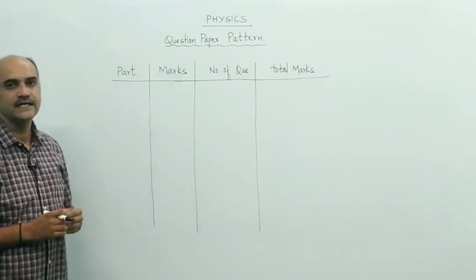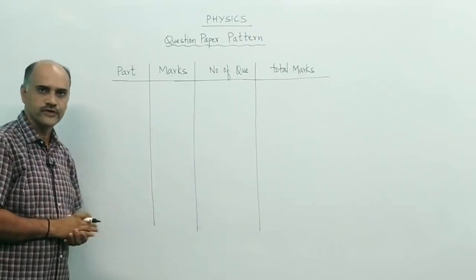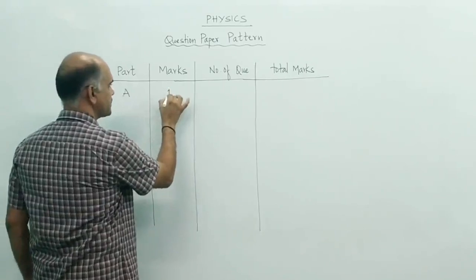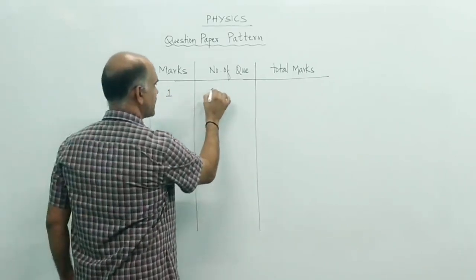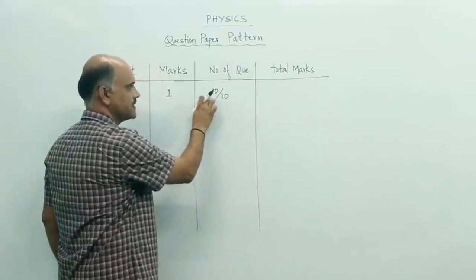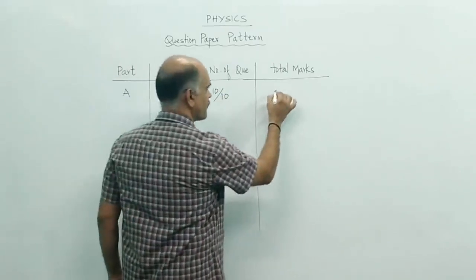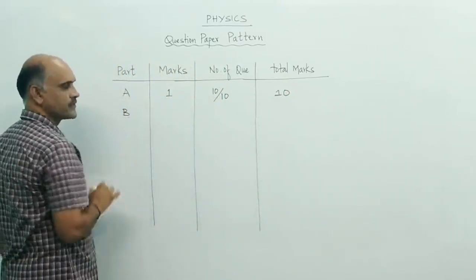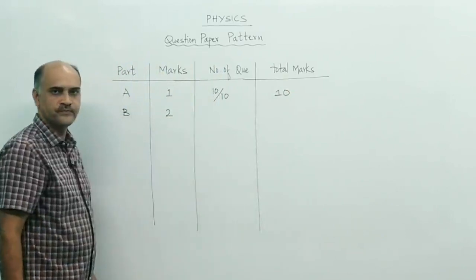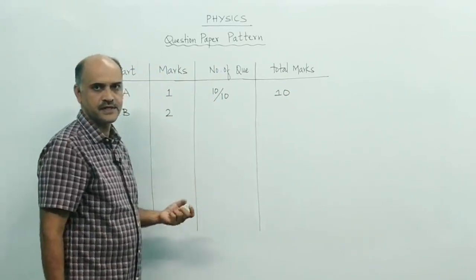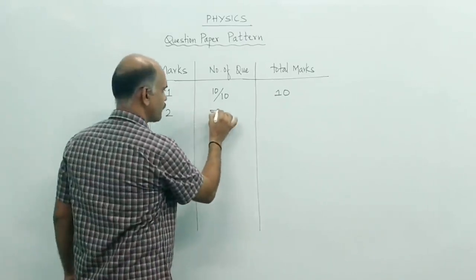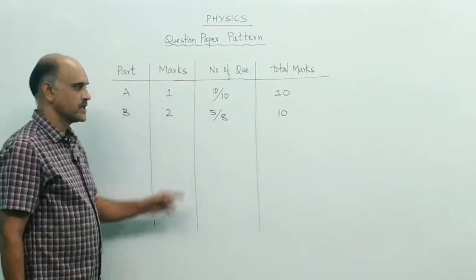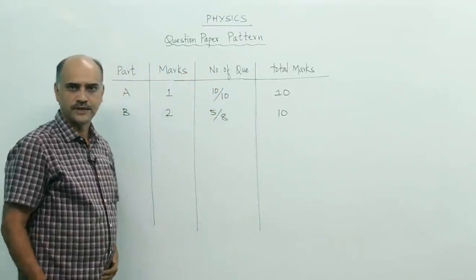First, the pattern of the question paper, which most of you will know. Part A will be of 1 mark questions. There will be 10 questions and you are required to answer 10, whereby you will get 10 marks. In part B, 2 marks questions will be there. There will be 8 questions and you are required to answer 5, so 5 out of 8. Again here you will be able to score 10 marks, 5 into 2.